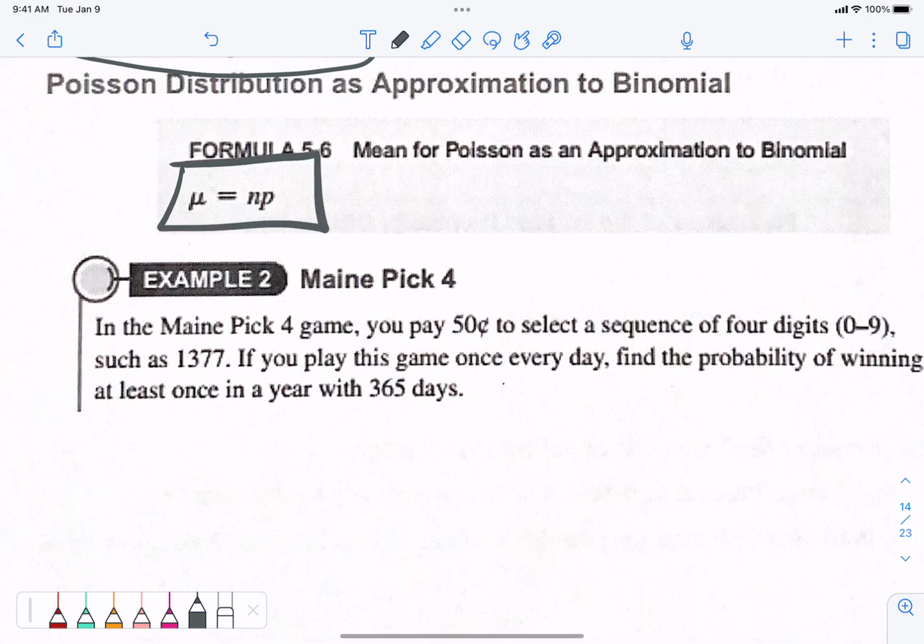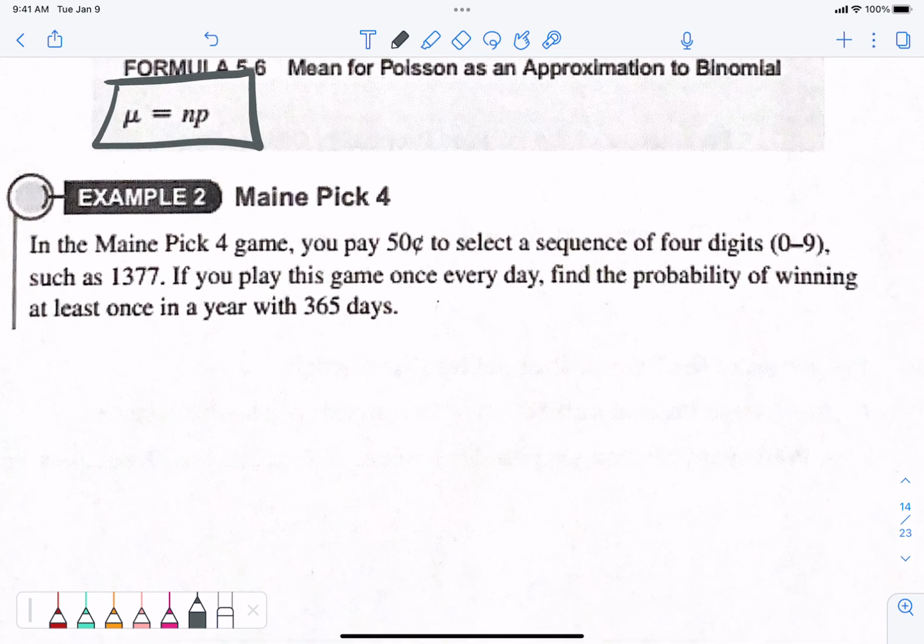Sometimes we don't know what mu is and we have to find it. So they'll give me n and they'll give me p. In the Pick 4 game, you pay 50 cents to select your digits. Your digits are 0 through 9 and you get to pick 4 of them, like 1, 3, 7, 9. Okay, now, here's the deal.